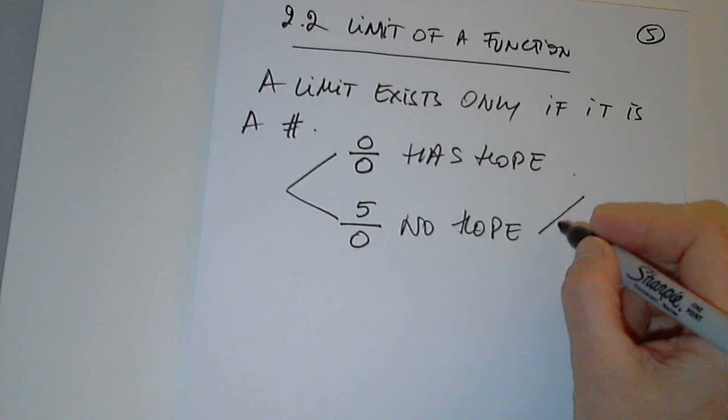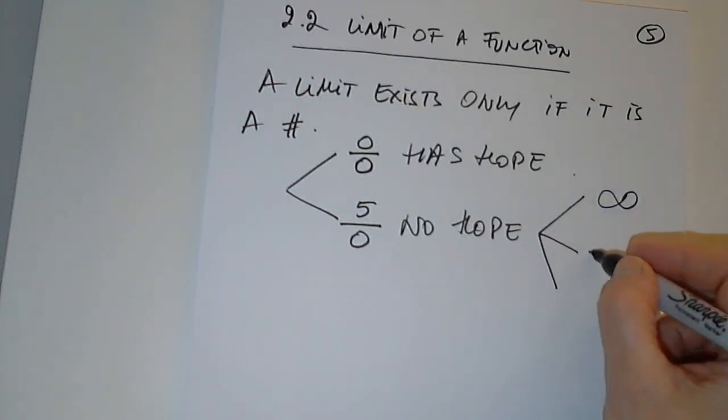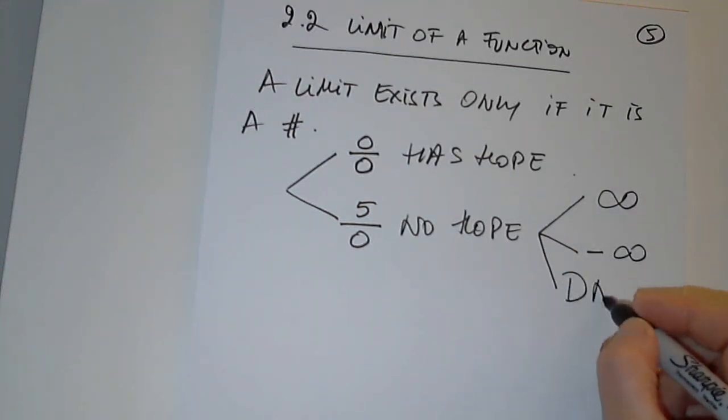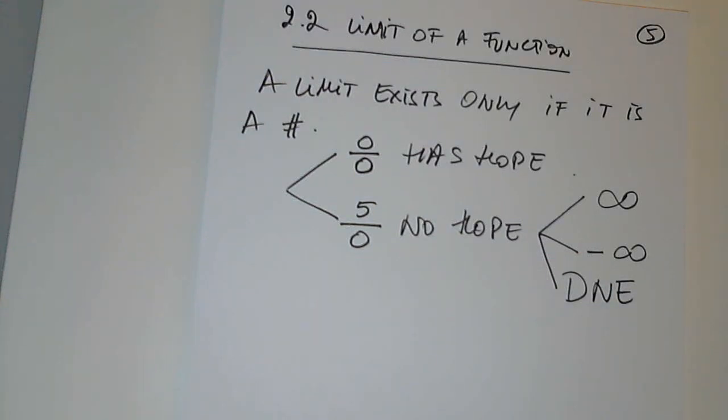This situation could be either infinity or negative infinity or DNE, which stands for does not exist. We're going to go into details on this. Notice that when I say 0 over 0, I'm not saying that the limit exists. I'm saying there is hope. It may still not exist. But here I'm telling you for sure, there is absolutely no hope. If you have a number over 0, the limit does not exist. What are the options?